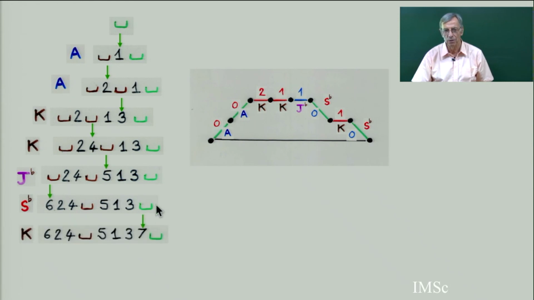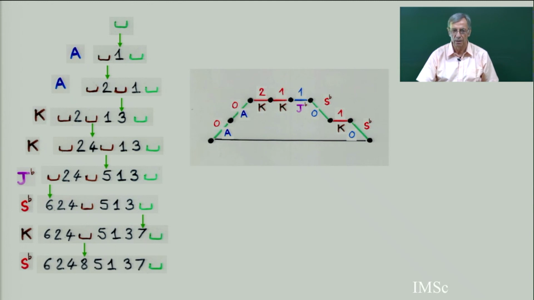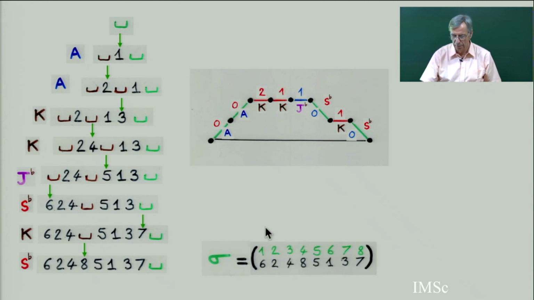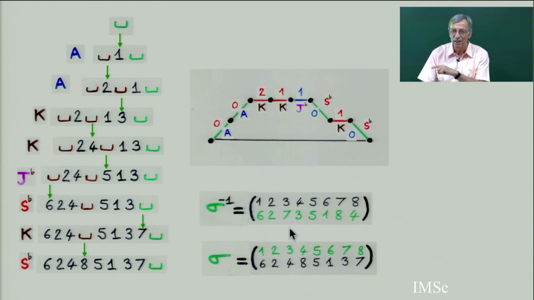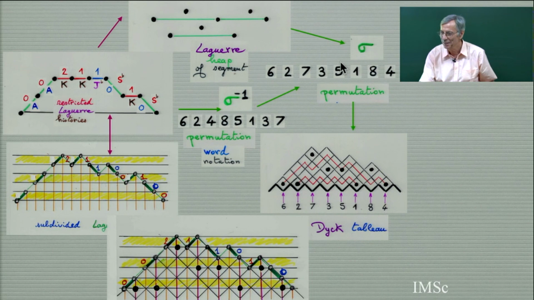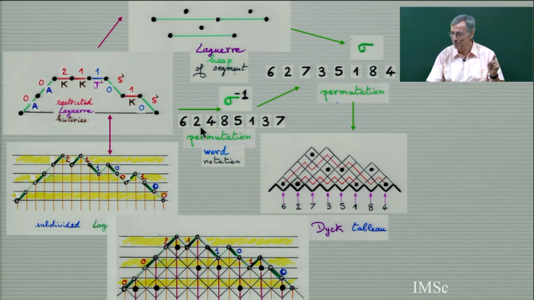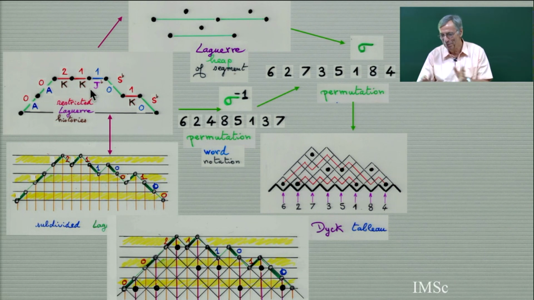So 6, now again operator K, which is here. I take choice number 1. So this was choice number 0, choice number 1, which is allowed for K, because K is going to open a new cell on the right. And S, you get a beautiful permutation. And now I have the previous permutation in my diagram. And if I take the inverse permutation, this is exactly, I get back this permutation. So this permutation is the inverse of the permutation you get from the Laguerre history, making the dual by always putting the operators K and A, keeping an empty cell on the right.